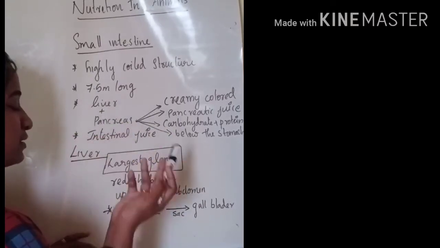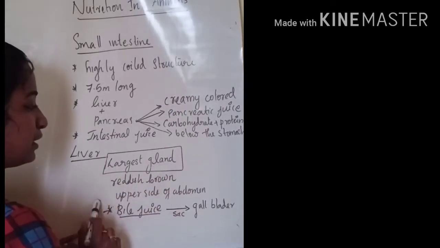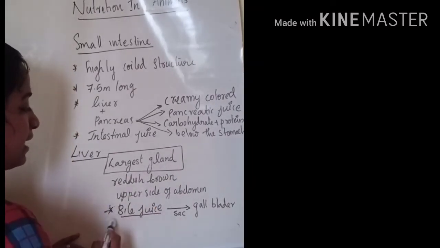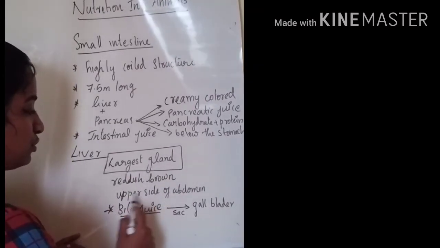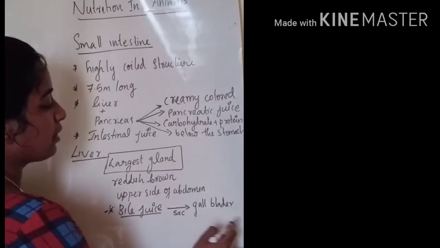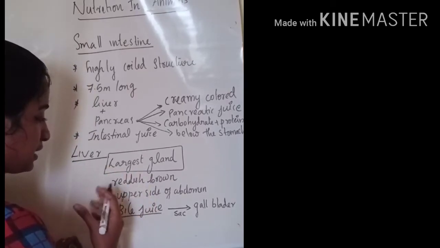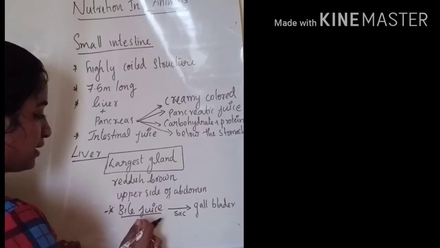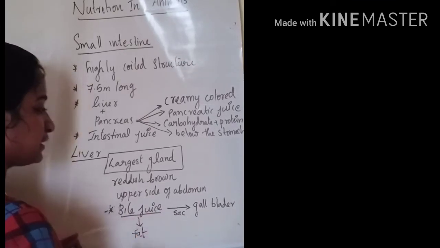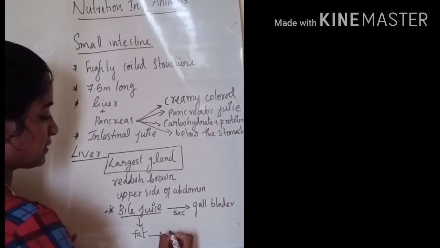The liver is the largest gland, reddish brown in color, present on the upper right side of the abdomen, and it secretes bile juice, which is stored in a sac called the gallbladder. The liver secretes bile juice for the breakdown of fat into simpler substances.